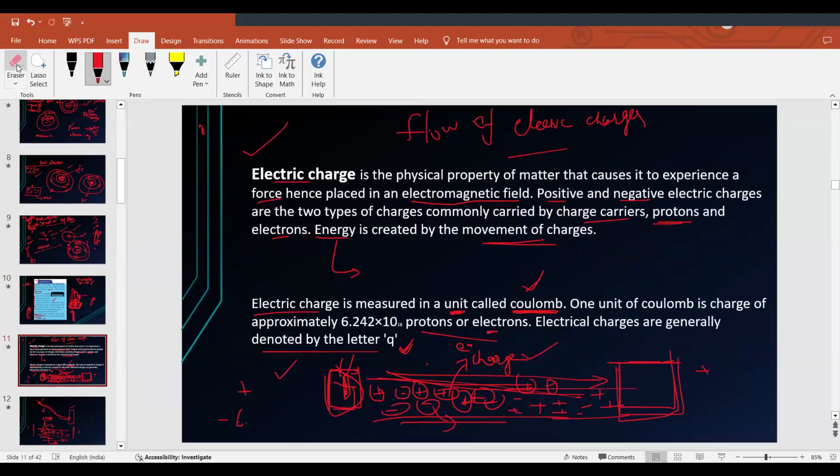So now coming to electric charges. What is an electric charge? Electric charge is a physical property of matter that causes it to experience a force when placed in an electromagnetic field. So what do I mean by electromagnetic field?